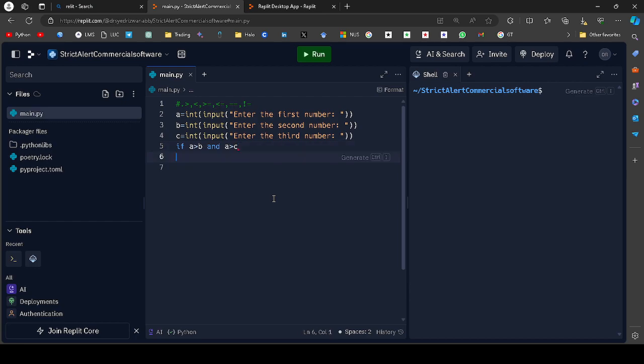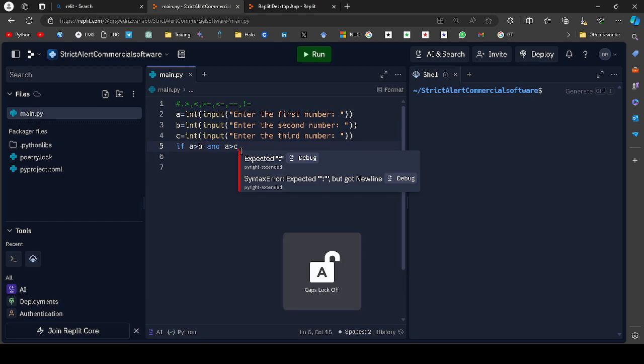Now we will press enter, and here an option should come. Why is it not coming? Because we didn't give space. It's not coming after space too, so what would be the issue? The issue is that we didn't put the dot.